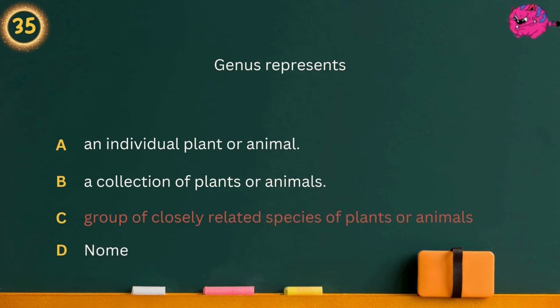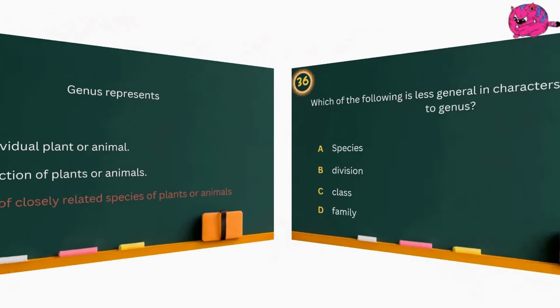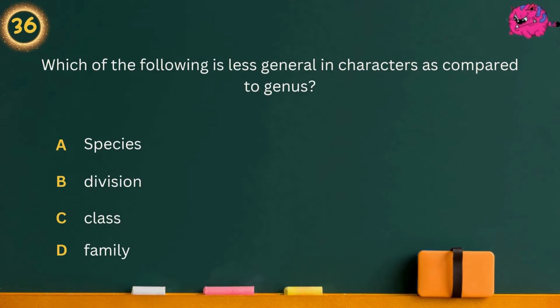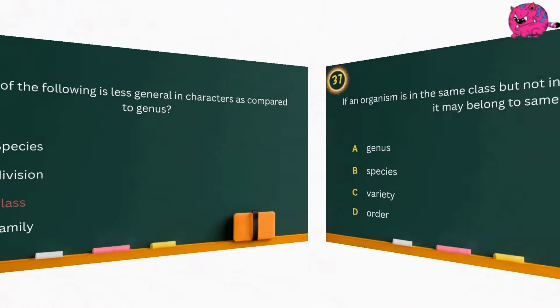Answer is group of closely related species of plants or animals. Question 36. Which of the following is less general in characters as compared to genus? Option A, species. Option B, division. Option C, class. Option D, family. Answer is class.